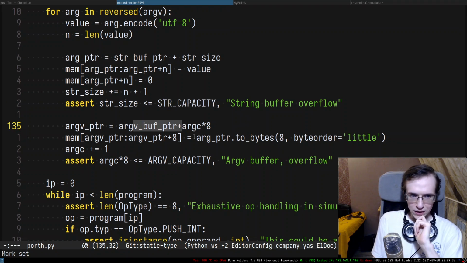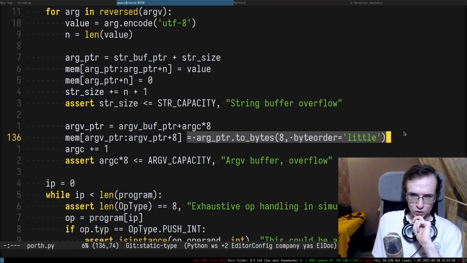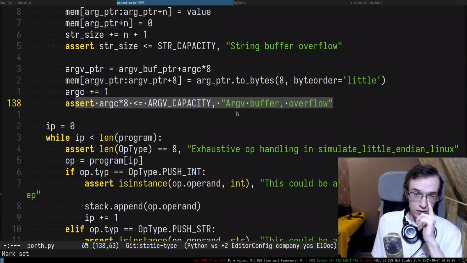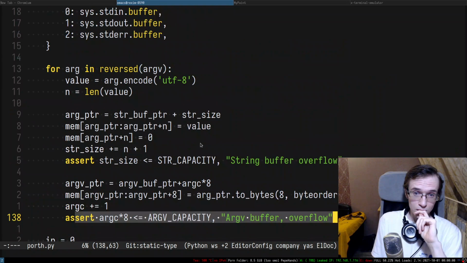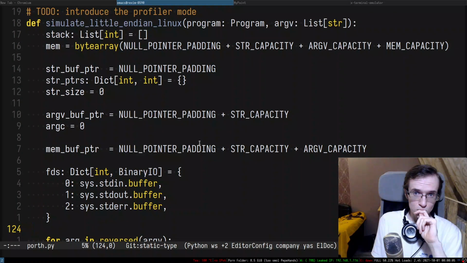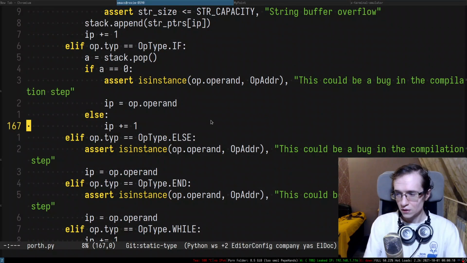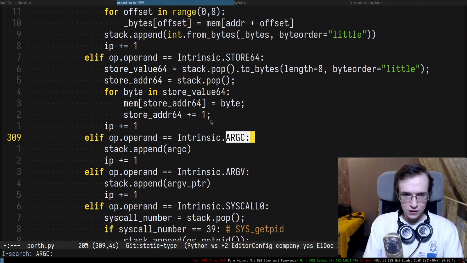So ArcV buffer starts in here, ArcV pointer. And then this is the entire thing, and this is where I want to store the arg pointer, right? So this is where I want to store it. And we'll just put it in here. And then I do ArcC +1, and I don't see any problems in here, right? So there's no problems in here. This is really sus. So ArcC, right? So we put ArcC, and then we put ArcV pointer.